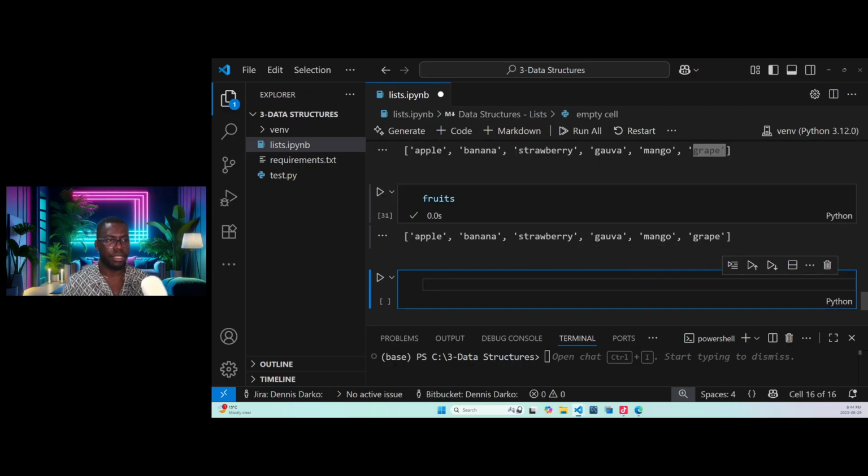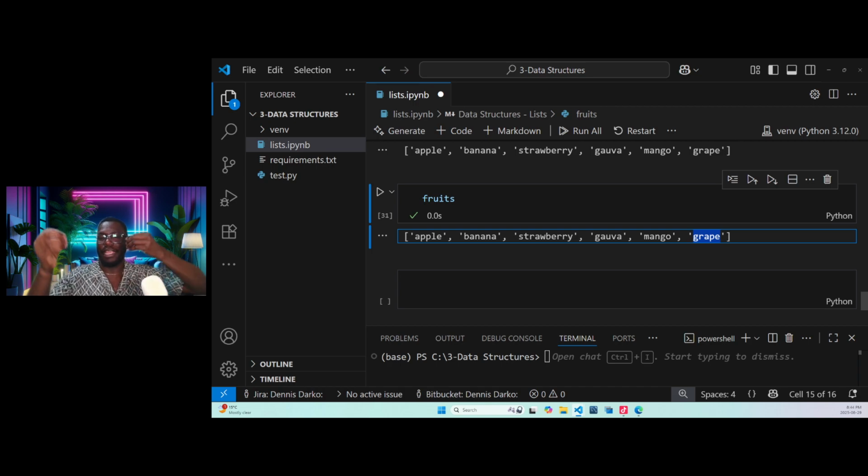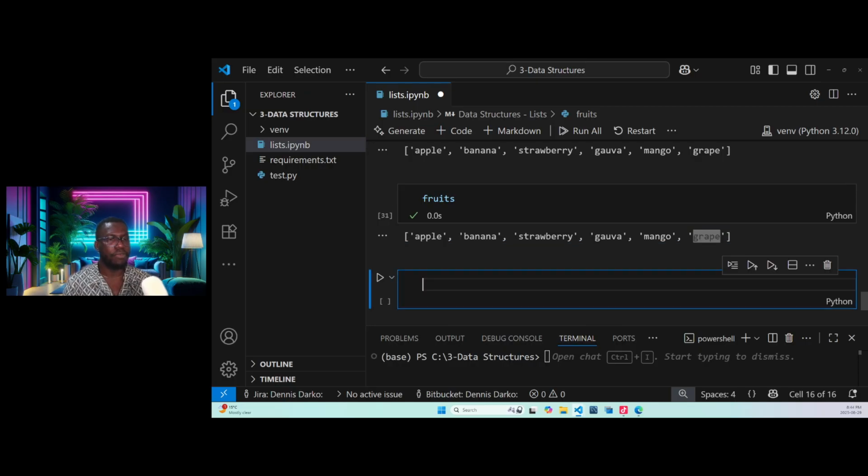So it's more like in a database: we insert, we delete, we remove. So now let's look at remove. Let's say for instance we want to remove the first element, this one. Let's say we want to remove apple. So, removing elements.